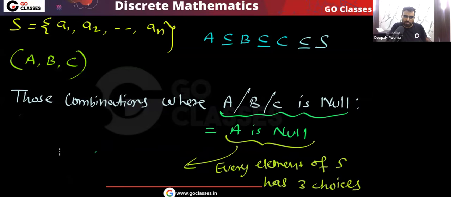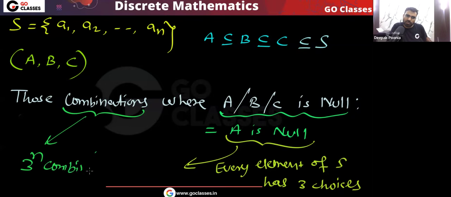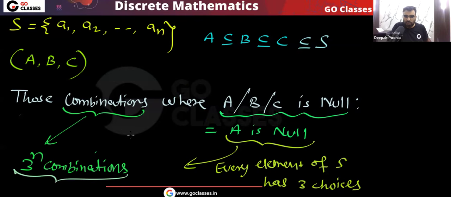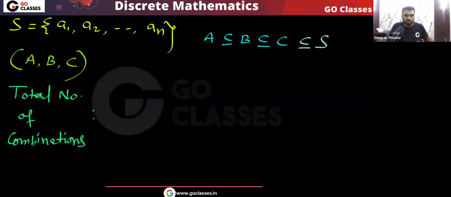So how many such combinations will there be? That will be equal to 3 power n combinations. Yes or no? These many combinations will be there where A is null, or I can say these many combinations are there where at least one of them is null. I hope you understood.